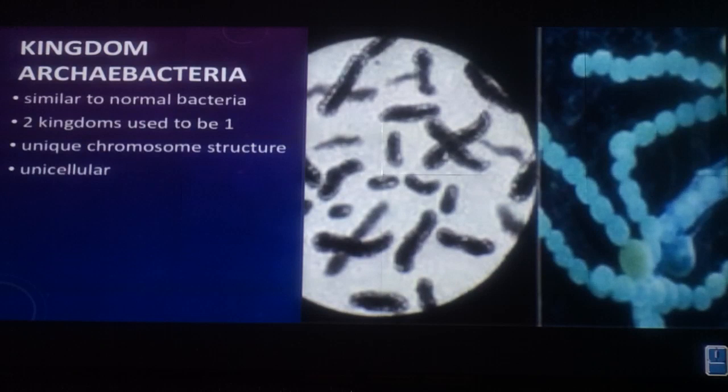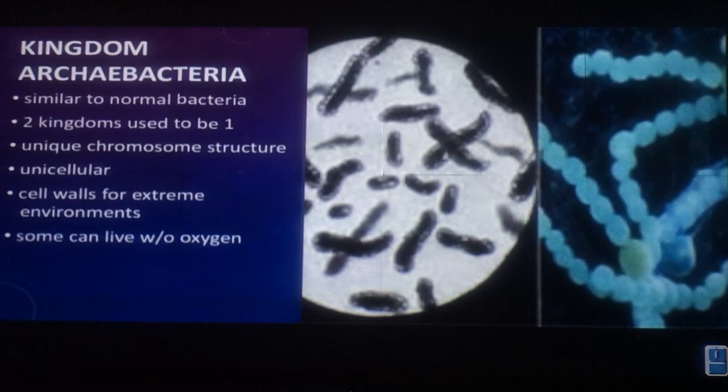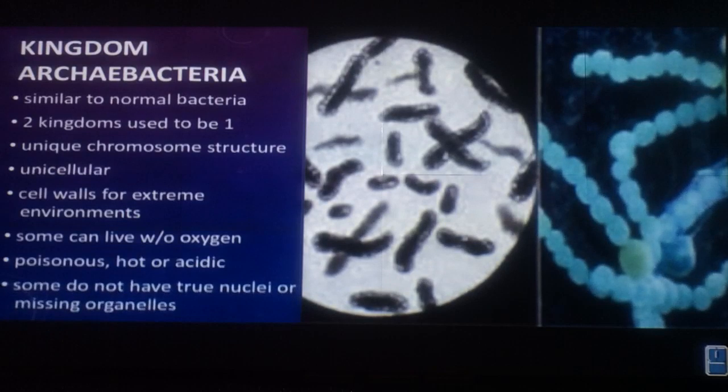They are still unicellular like the first group, but what's special about these is they have a cell wall. Normally, when we think of cell walls, we think of plant cells, but these bacteria are special because they can live in very extreme environments. For instance, some can live without oxygen, and some can live in poisonous conditions, or very, very hot conditions like near a volcano, or places where it's very, very acidic. These also don't have a true nucleus and are missing some organelles like the first group.